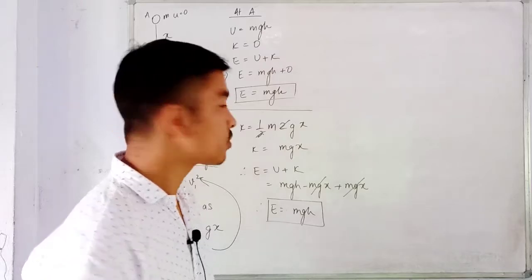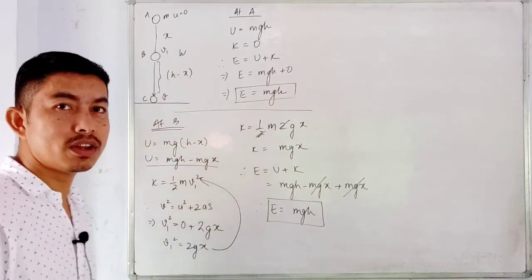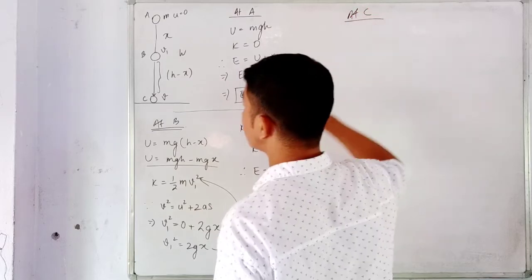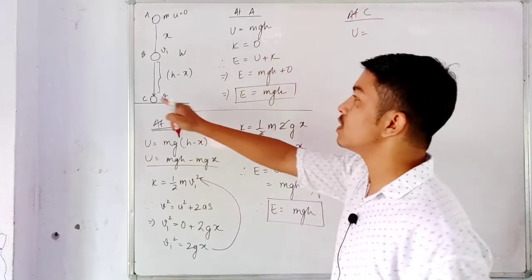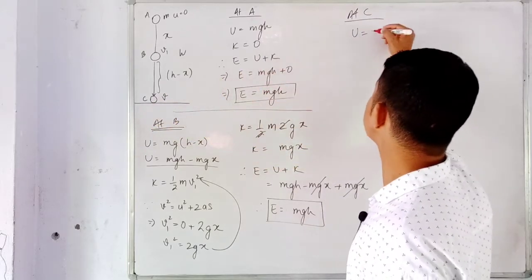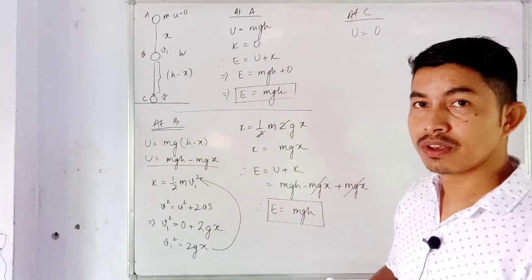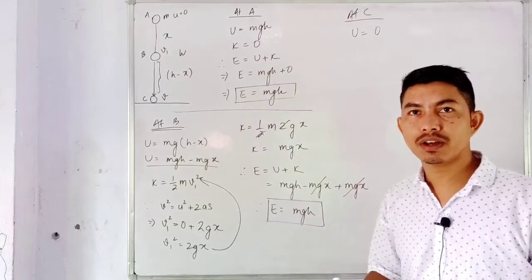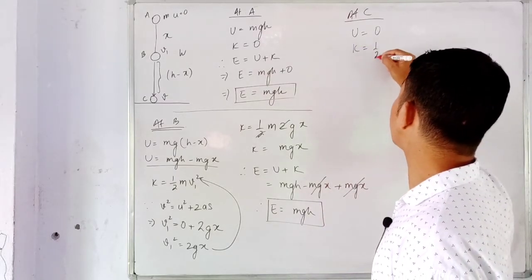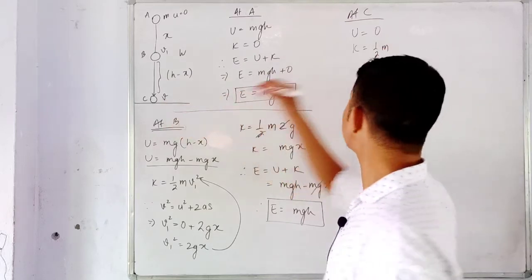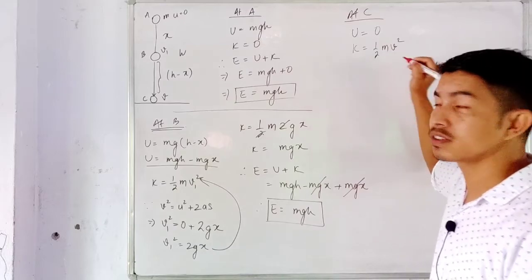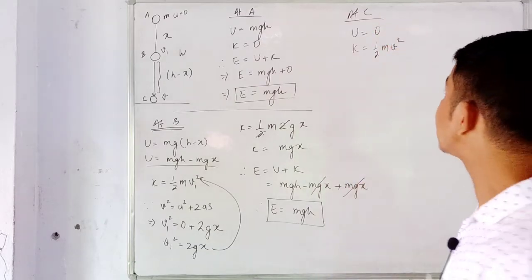Now one more we'll find, at position C. At C, since there is no displacement, the height is 0, so the potential energy U turns out to be 0 simply. Now we'll find the expression for the kinetic energy. Kinetic energy is equal to half of m v square. Again I will find the value of v and substitute it in the expression of kinetic energy.